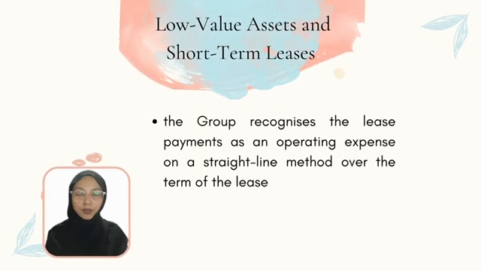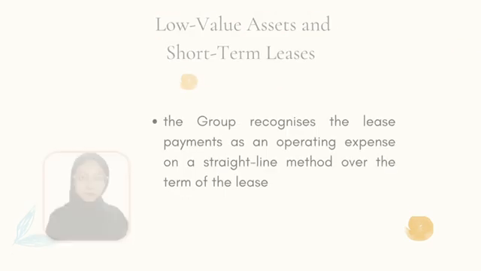Next, for low-value asset and short-term lease, the group recognizes the lease payment as an operating expense on a straight-line method over the term of the lease, unless another systematic basis is more representative of the time pattern in which economic benefit from the leased asset are consumed.